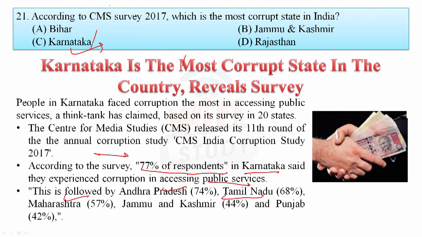And you need to learn about the Corruption Perceptions Index also, friends. As I told you before, this index is very important, which is reported by Transparency International, whose headquarters is in Berlin. So India ranks 79th least corrupt nation out of 175 countries.